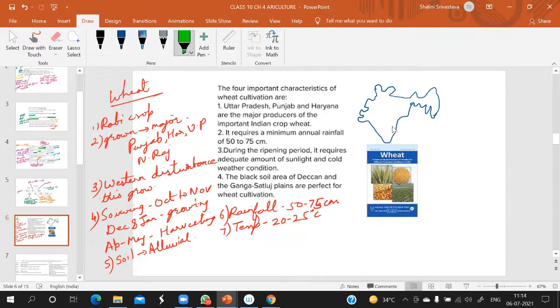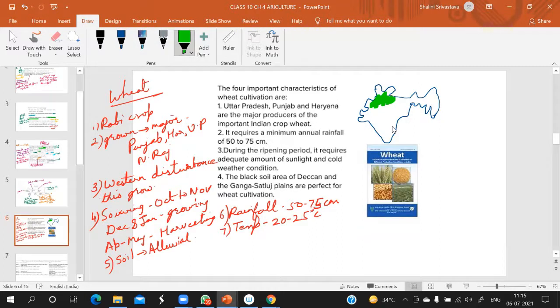Major areas where wheat is grown. It is grown in Punjab, Haryana, UP, and some parts of Rajasthan as well. So these are the major areas of wheat. Am I clear till here? This is the major area of wheat.